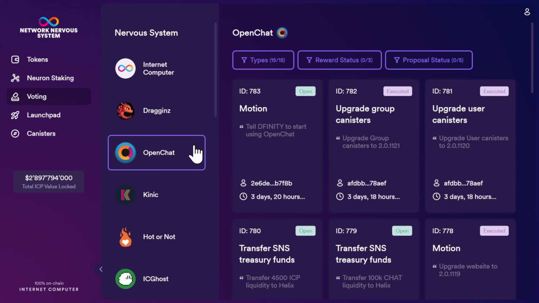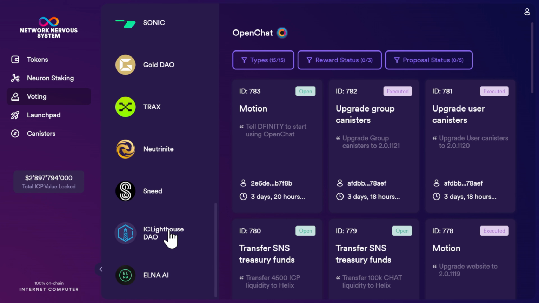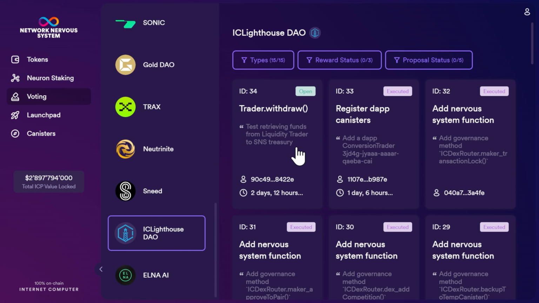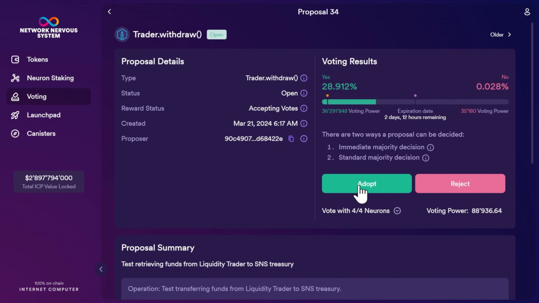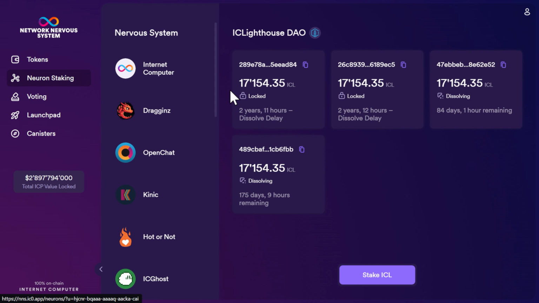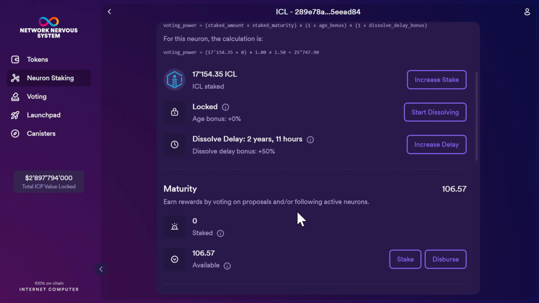And by actively participating in adopting or rejecting these proposals, you're able to earn the associated token with your neuron based on the amount you've staked, your neuron age, and the dissolve delay that you've set. Your rewards show up as maturity, just like an ICP neuron, and they will accrue on your neuron until you decide to disperse or stake it.